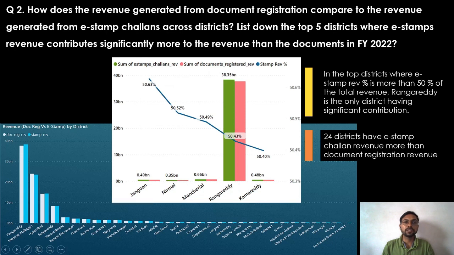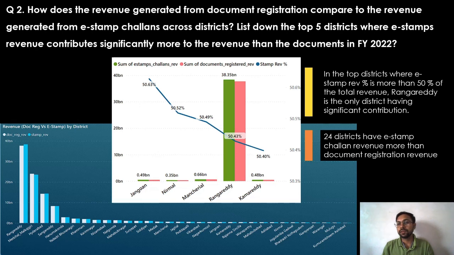Question 2. How does the revenue generated from document registration compare to the revenue generated from e-stamp challan across districts? Here the bar chart shows variation of revenue across districts. However, we can see the two bars are almost equal. So we can say that the revenue generated from document registration and e-stamp challan is almost equal.